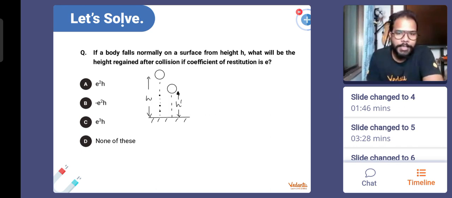Kinetic plus potential energy is not going to be constant, because during that collision the body has lost mechanical energy, maybe in the form of heat, in the form of sound, maybe in some other form, maybe deformation as well. So the point is, guys, when you approach this question, be very careful and listen to me very carefully when we are solving this.